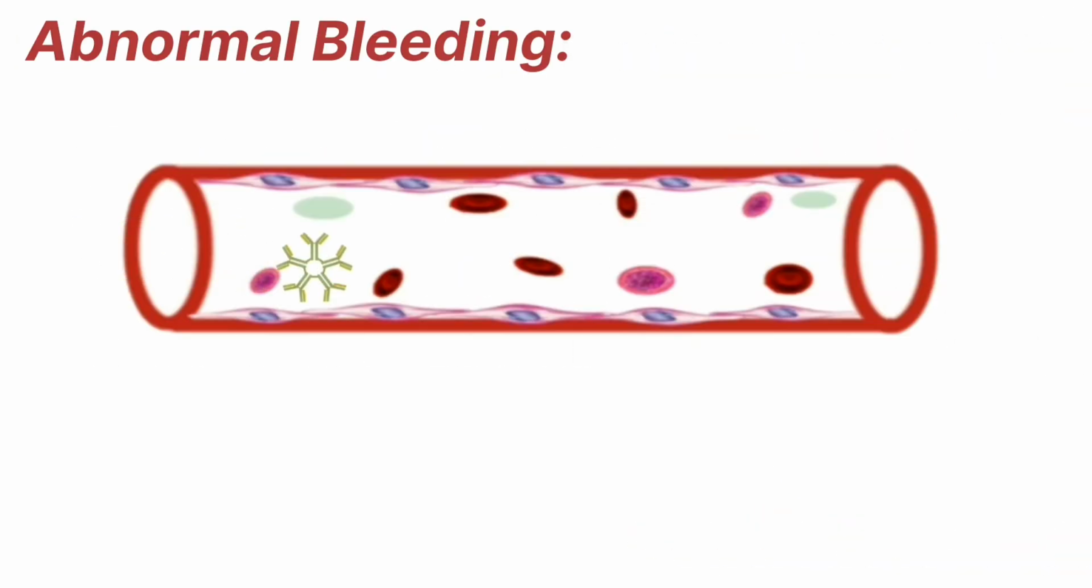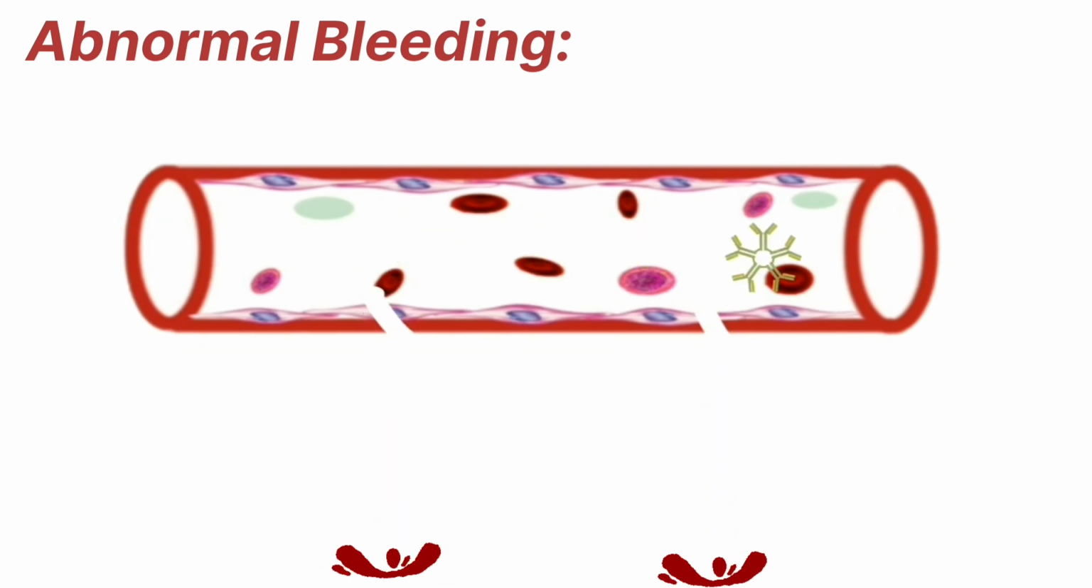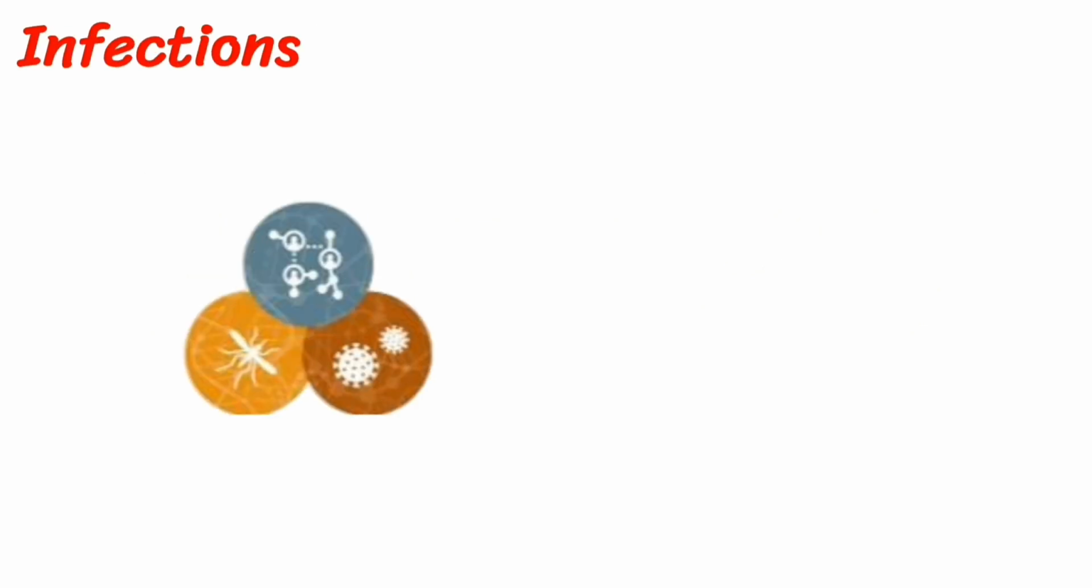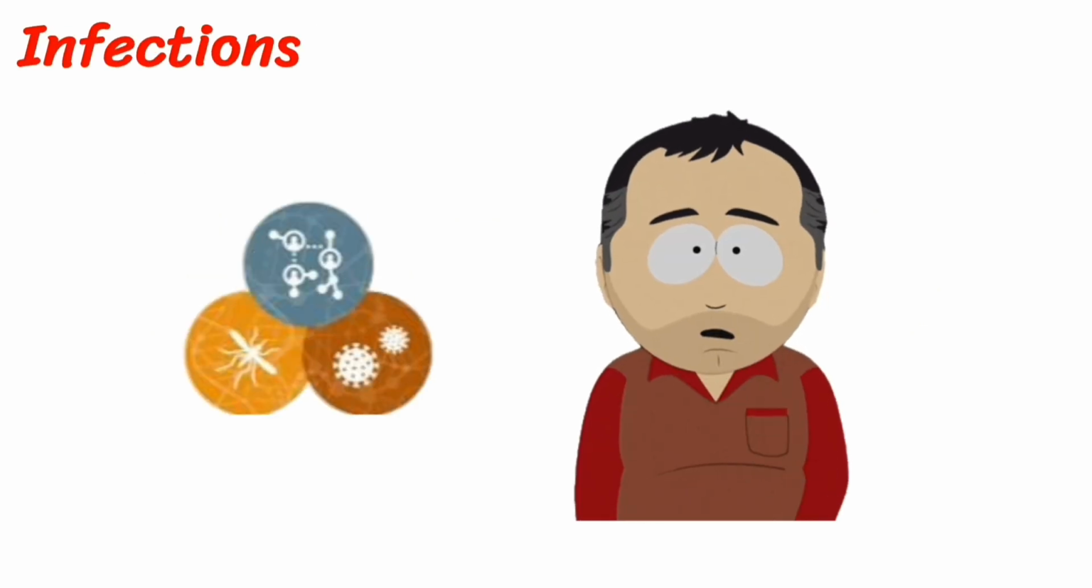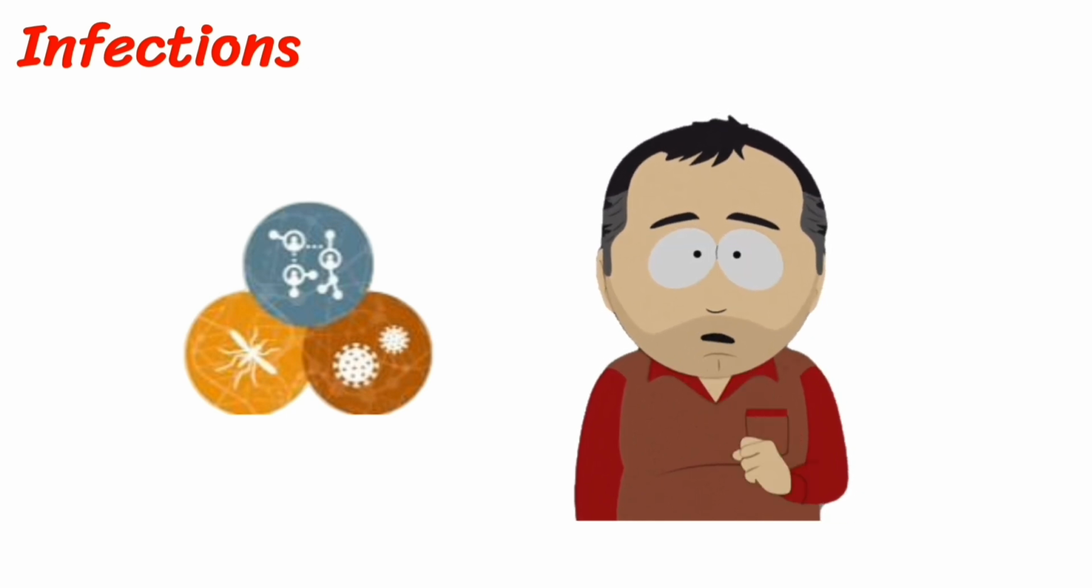Abnormal bleeding. A high level of abnormal antibodies in Waldenström macroglobulinemia can damage blood vessels, which can lead to epistaxis and gum bleeding. Infections. A high level of abnormal antibodies in Waldenström macroglobulinemia can slow the body's normal antibody production. This makes it harder for the body to fight infections.